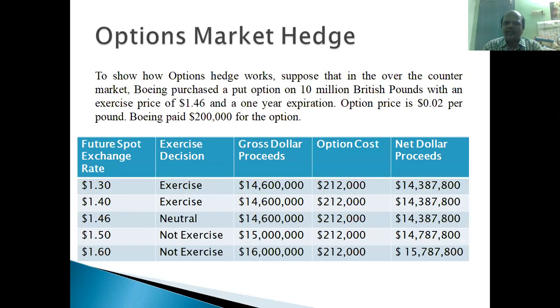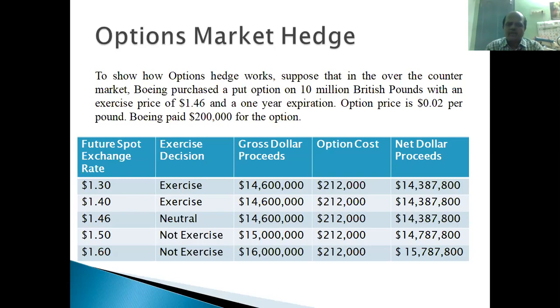Option market hedging, the cash flows. To show how option hedges work, suppose that in the over-the-counter market, Boeing purchased a put option on 10 million British pounds with an exercise price of 1.46 and a one year expiration. The option price is $0.02 per pound. Boeing pays $200,000 for the option, right? Same way, five exchange rates are assumed for this contract.